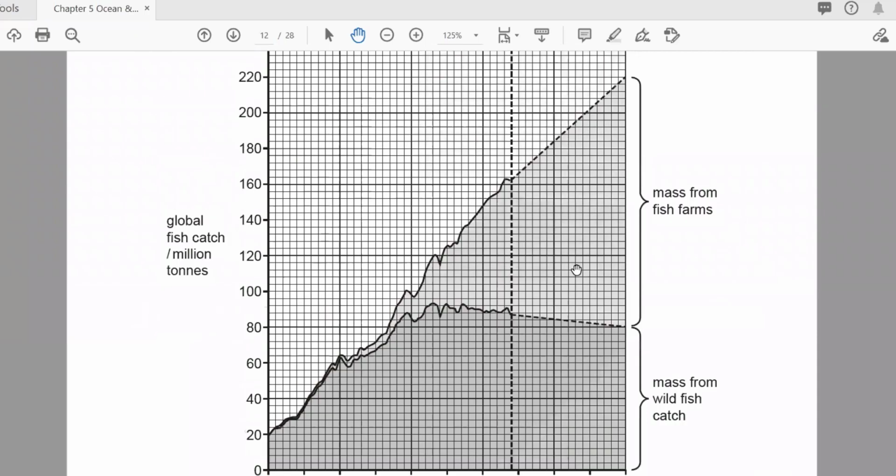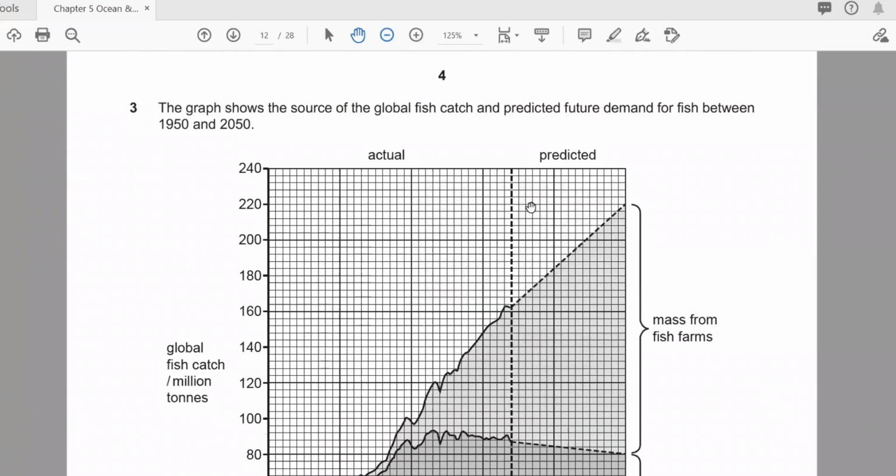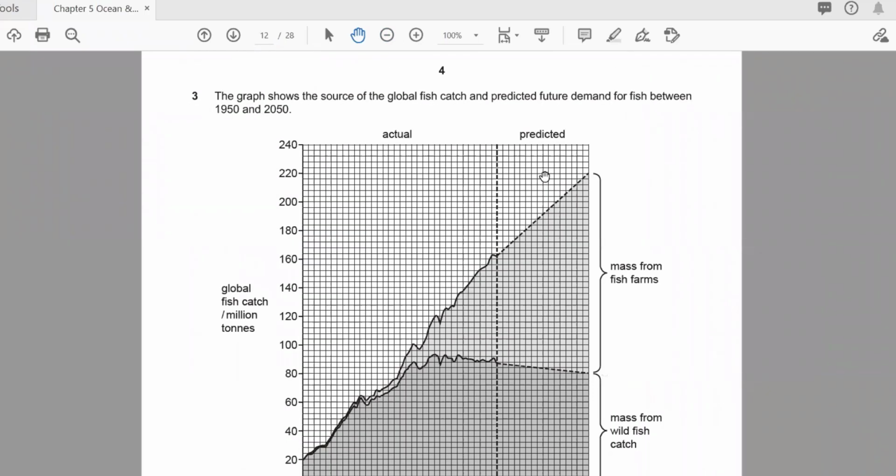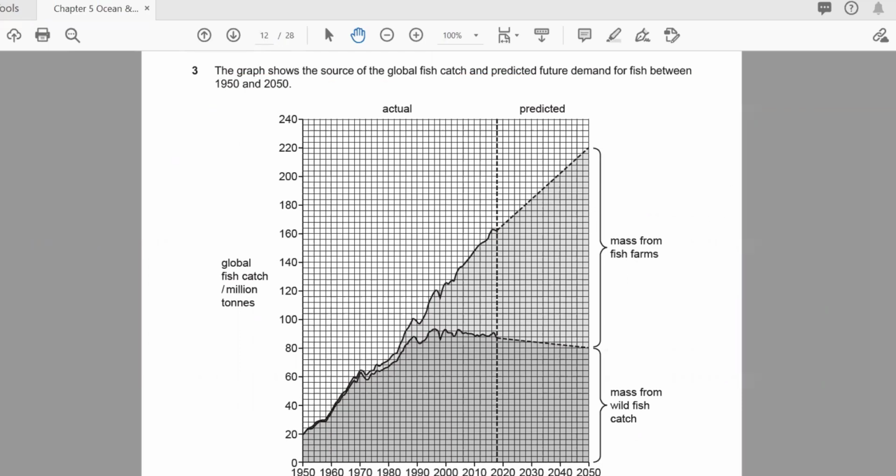Let's solve this one because it needs some calculations. Here the graph shows the source of global fish catch and predicted future demand for fish between 1950 to 2050. It means just like 100 years. So if we see the graph, this is the global fish catch in millions of tons.